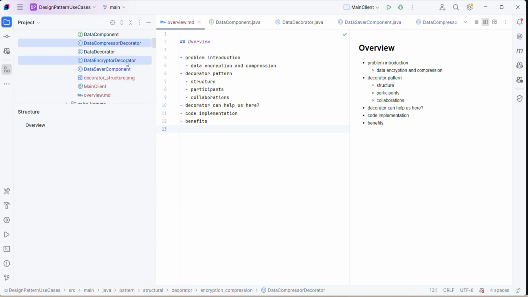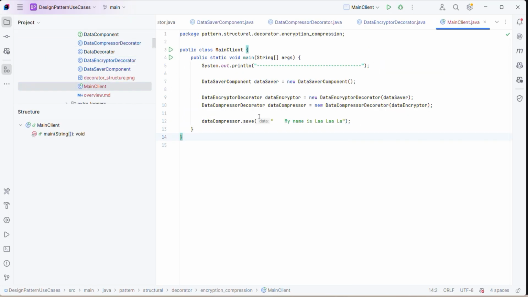So it's very scalable in nature, in that we can add more decorators here, and also pretty flexible. Because let's say we reorder the operations here. First we can perform compression, then encryption, or encryption, then compression, or something else, right? So it's very flexible to build this kind of composition and this kind of structure, right? And that's why it's a structural design pattern, correct? Right. And it's a reusable structure because, instead of saving over the compression, we can save directly on the DataSaver too, or we can save on the encryptor component, right?